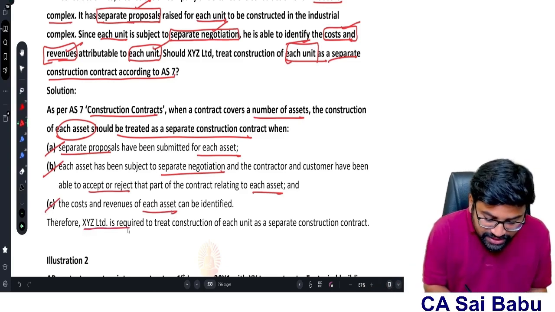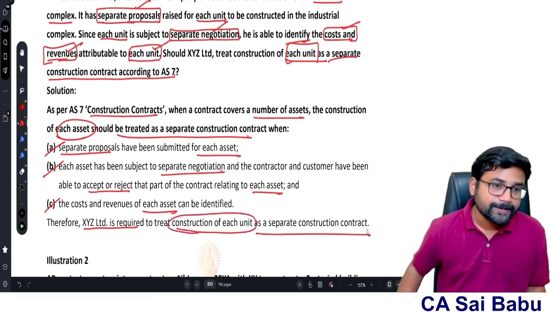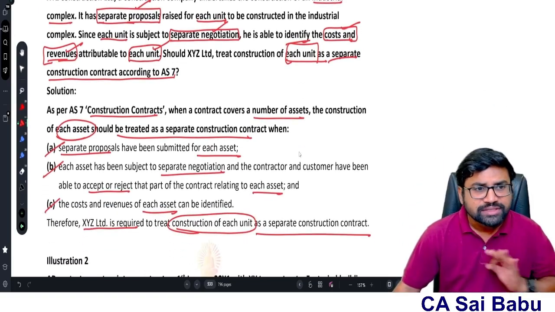Therefore, XYZ Limited is required to treat construction of each unit as a separate construction contract. So this is question number 1. Very simple. Once you know the concept, it is just an application.